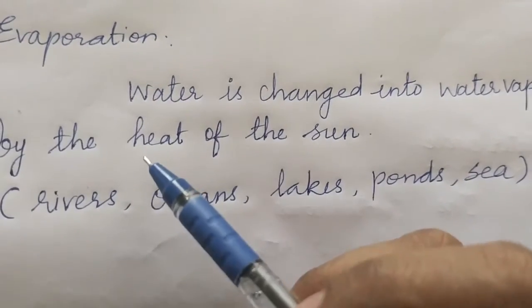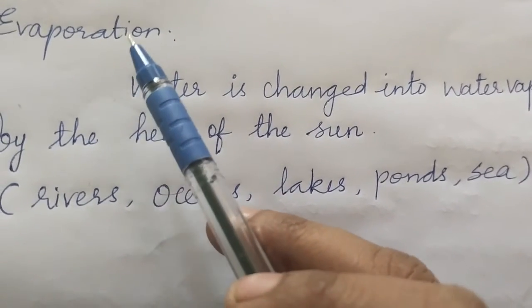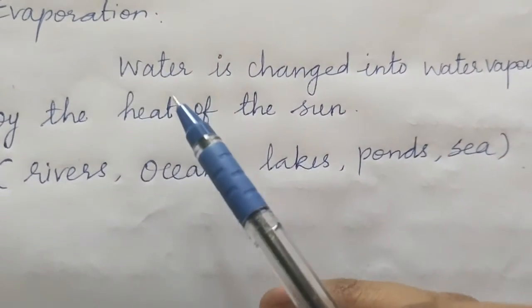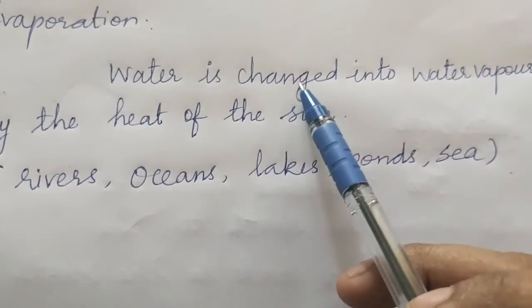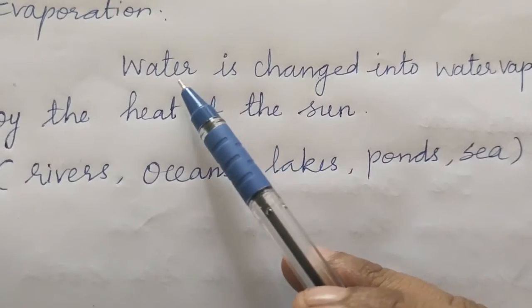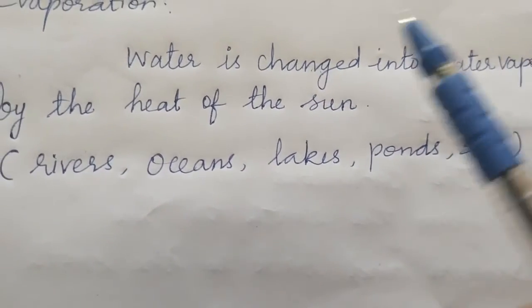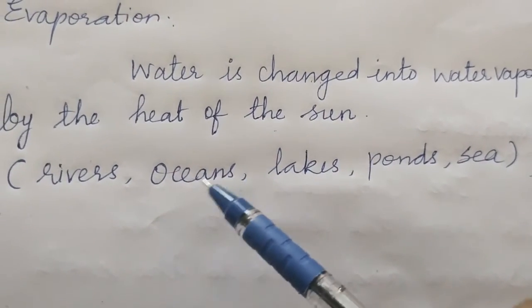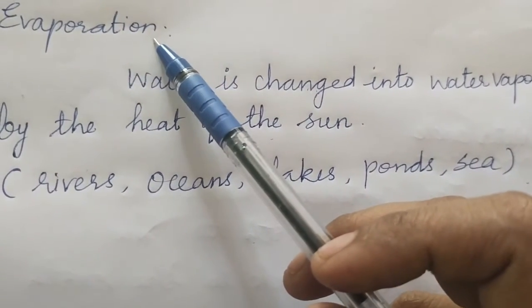The first step in the water cycle is evaporation. Students, what is evaporation? Evaporation is a heating process in which the liquid form of water is changed into the gaseous form, water vapor. So water is changed into water vapor by the heat of the sun during the summer season. So this process is called evaporation.